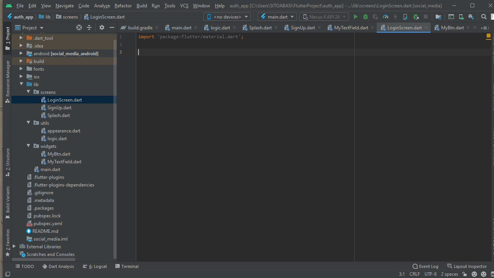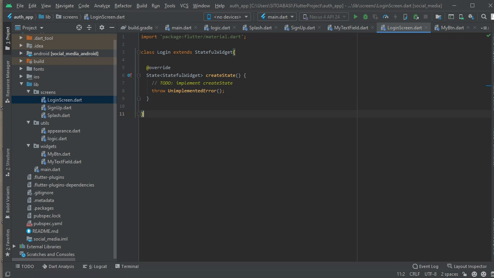But after creating the reusable widget, under the screen directory, we want to create the login screen, because if you check the screen directories, I just made the login screen. This login screen here would make use of several reusable widgets we have, and it's still a stateful widget. So under the screen directory, we have the login screen, we have the sign up, and we have the splash screen.